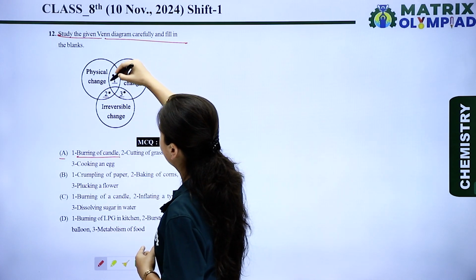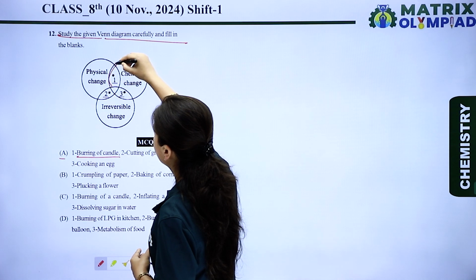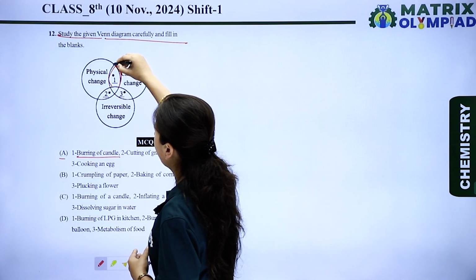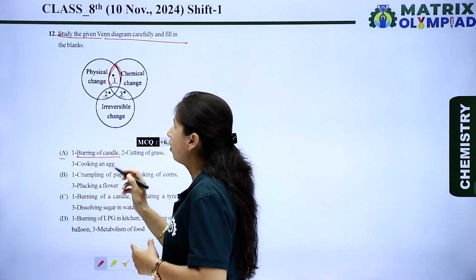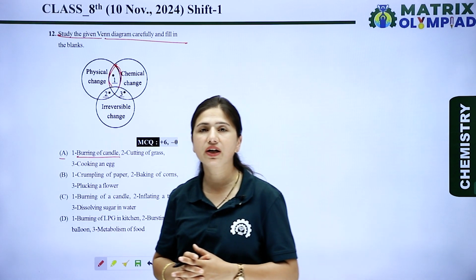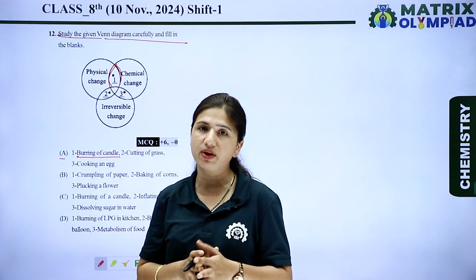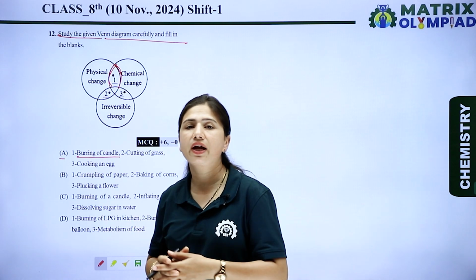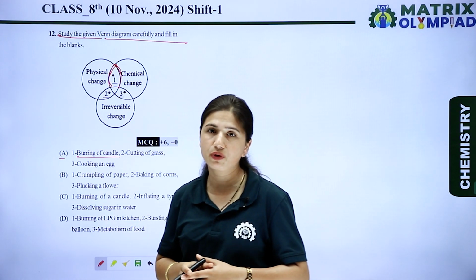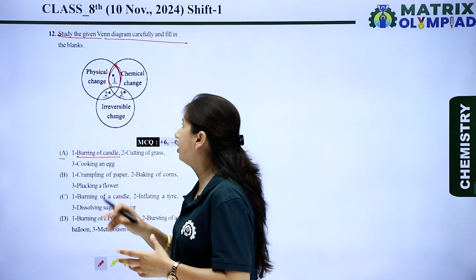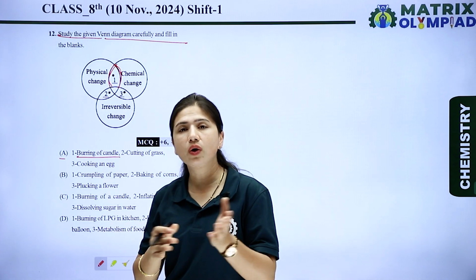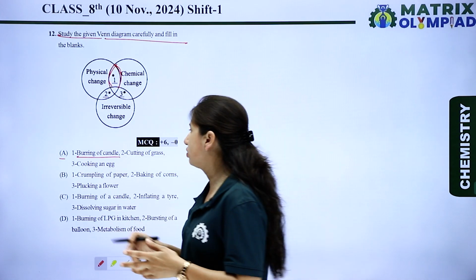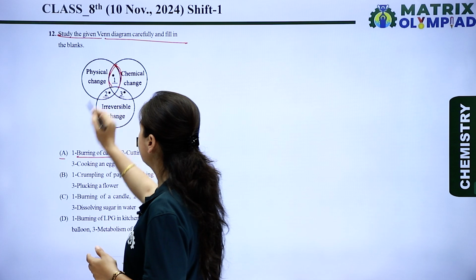Burning of candle means, in the first there is physical change and chemical change. We know that the burning of candle is a physical change as well as a chemical change, because when we burn the candle, new substances like carbon dioxide and carbon monoxide are produced. So this is chemical change, and the solid state converts into liquid state. So that's why it is also a physical change. So the burning of candle is right.